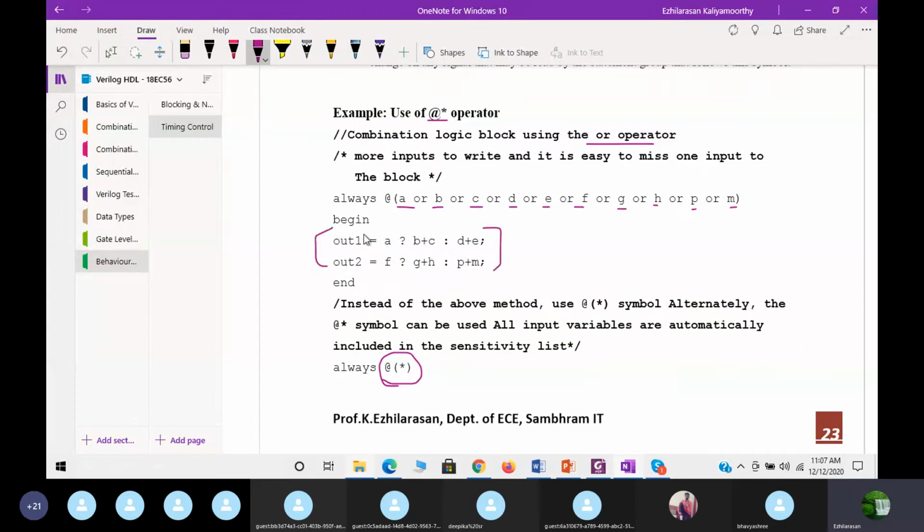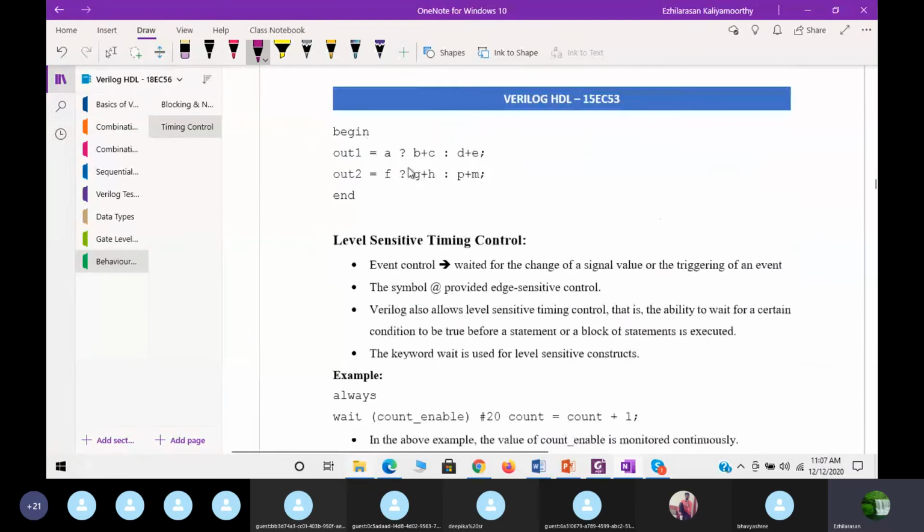So here, begin, this is the conditional operator, right? out1 is equal to A question mark. What is the meaning of that? If A is true, then B plus C will be your out1. If A is false, then D plus E is out1. In out2, if F is true, G plus H is the output. If F is false, then P plus M is your output. Now you can see, instead of using this many variables, we can use a single at star only. Both will work the same.